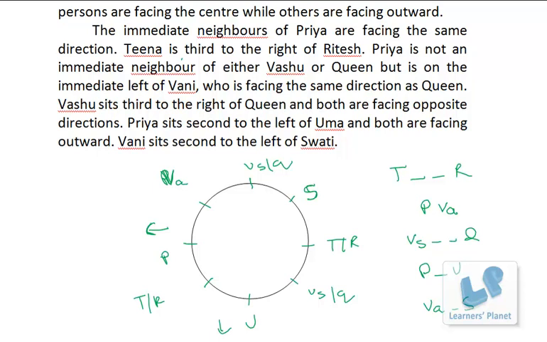Now with the help of directions we will eliminate these options, right? Out of T and R and out of VS and Q. Now Priya is not an immediate neighbor of Vashu or Queen, but is on the immediate left of Vani. So this is immediate left of Vani, that means Vani is also seeing outside. Now Vani sits second to the left of Swati. So Vani is here, Swati is here. So left of Swati is this way, that means S is outside.